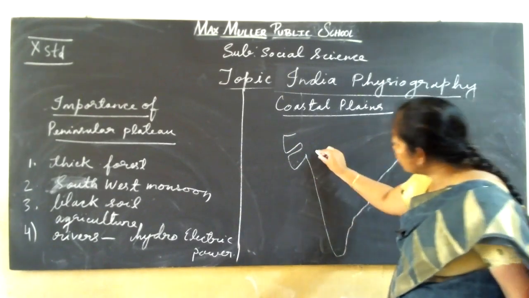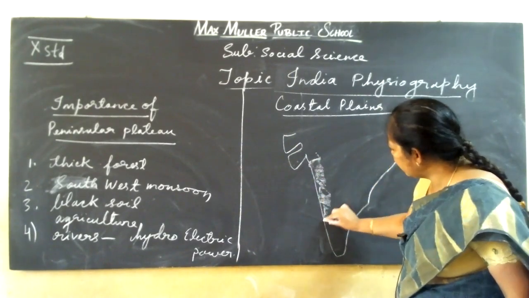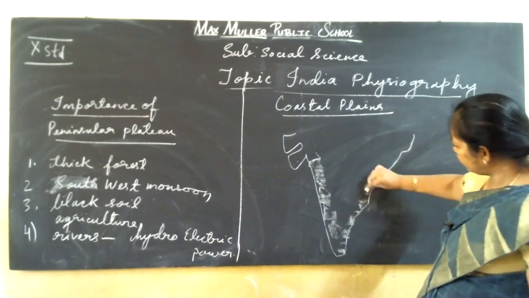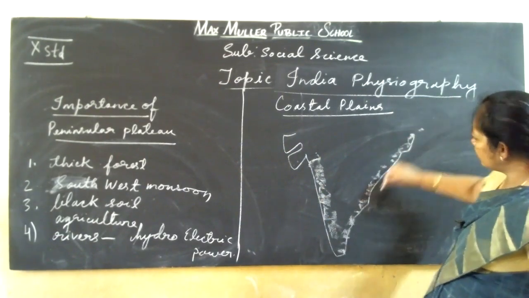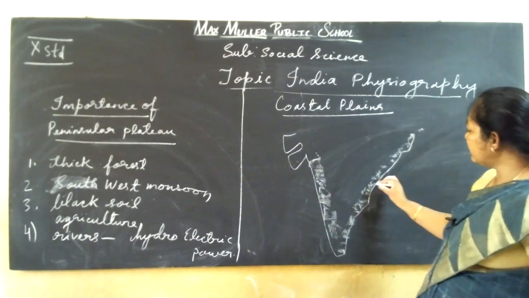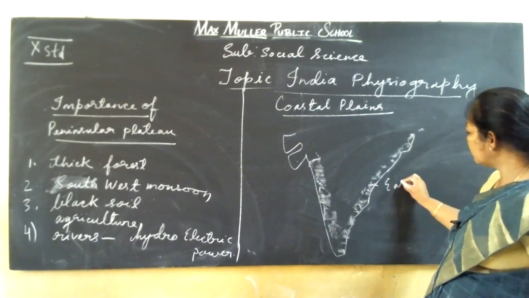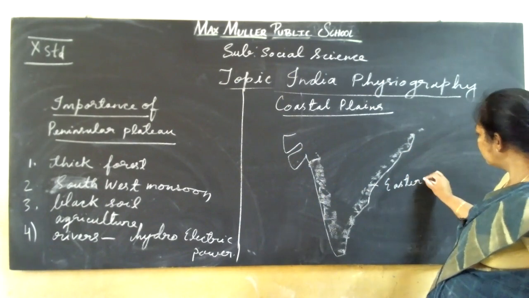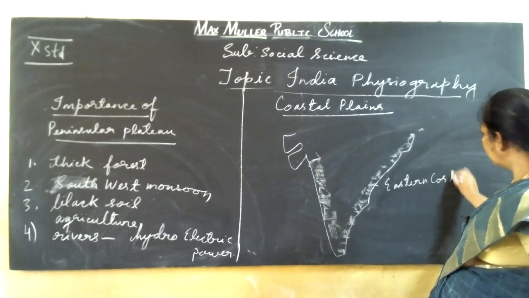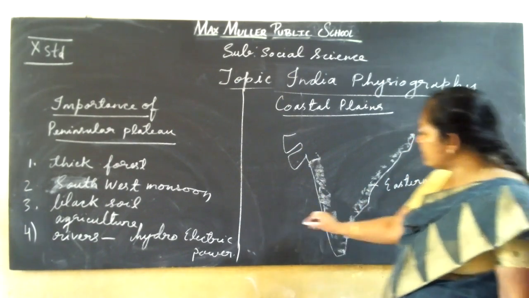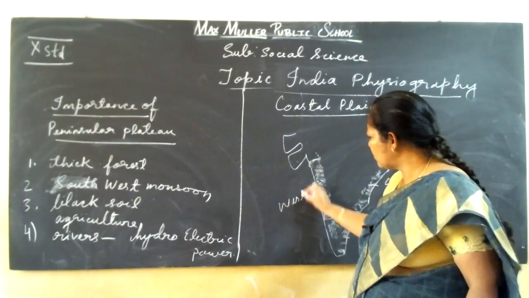These are the coastal regions. This is the eastern coast, and this is the western coast.